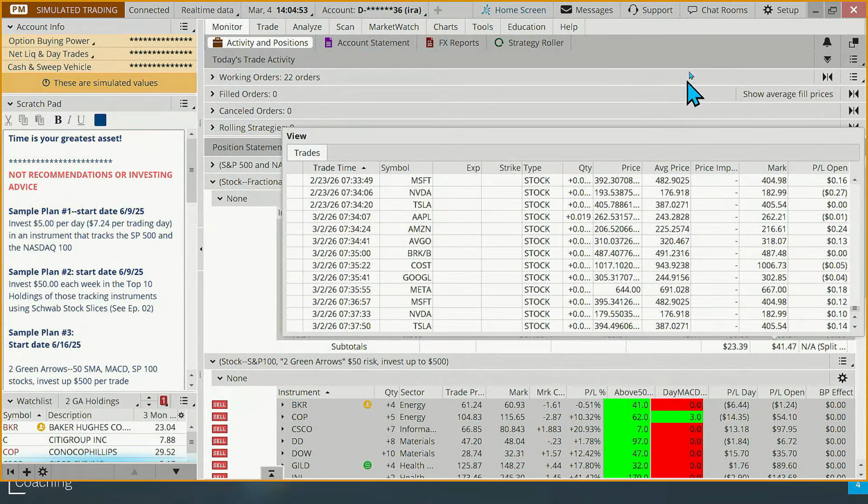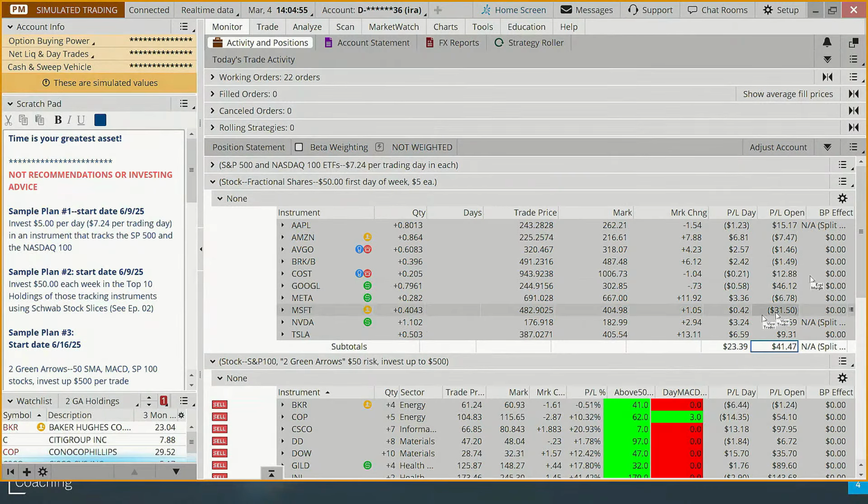But what's interesting to me about this that I wanted to just talk briefly about today is that, with the pullback, we've given back some of the profits that we had in this particular section of the account. We're still net positive today, and as of right now, we have 1, 2, 3, 4, 5 stocks that are actually losing money that we've been purchasing for several weeks. And so, this has gone back and forth and back and forth.